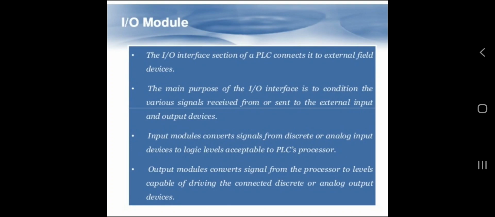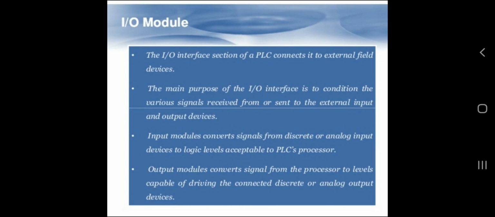So there are input output modules. The input output interface section of a PLC connects it to external field devices. The main purpose of the input output interface is to condition the various signals received from or sent to the external input and output devices.